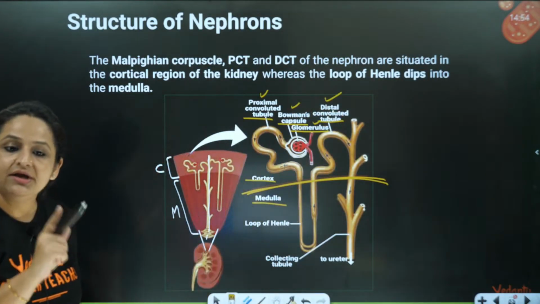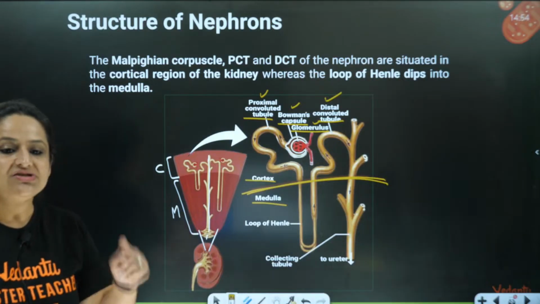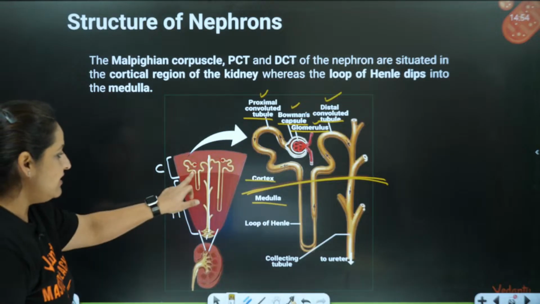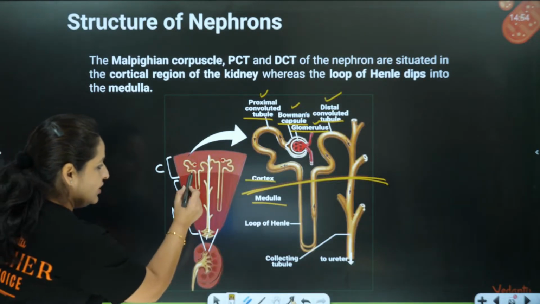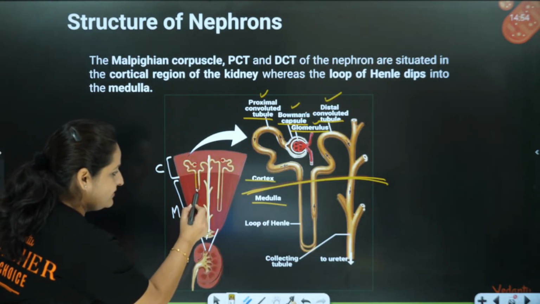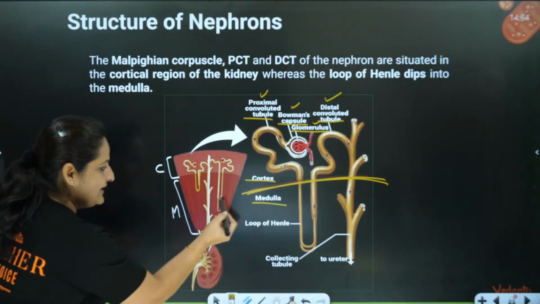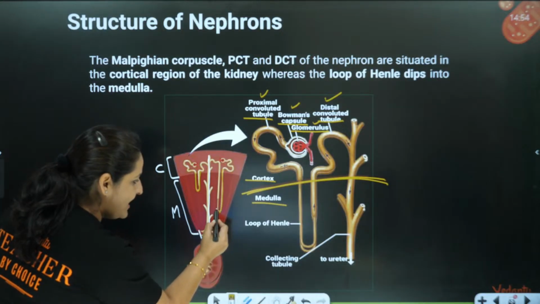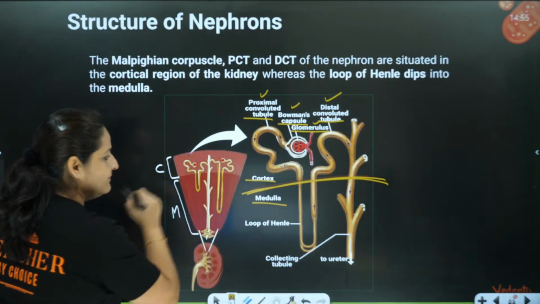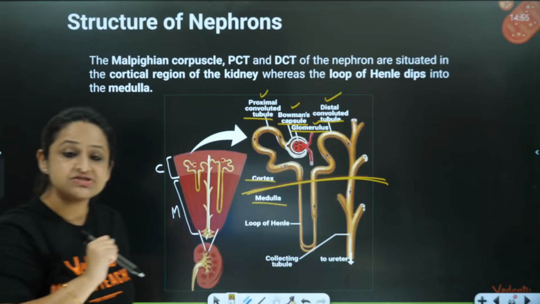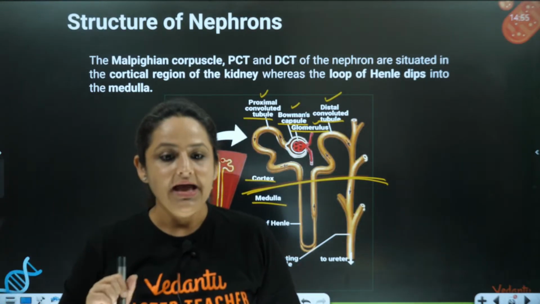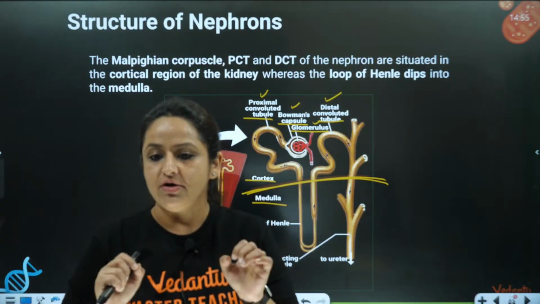It is only the loop of Henle which gets extended till the medulla. That's it. See here, in this type of nephron, you can see the loop of Henle is only little entering into the medulla. And in this type of nephron, you can see the loop of Henle is dipping very deep inside the medulla.